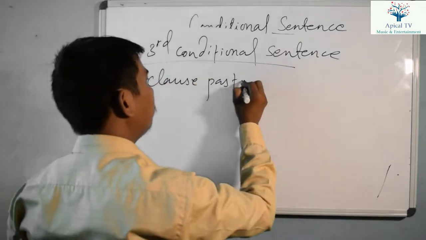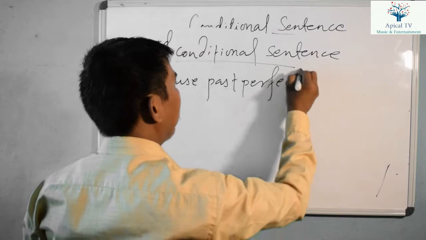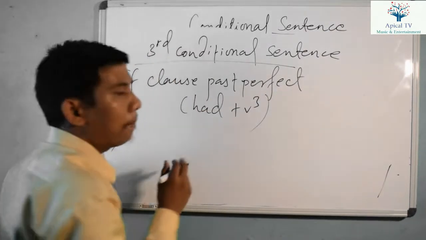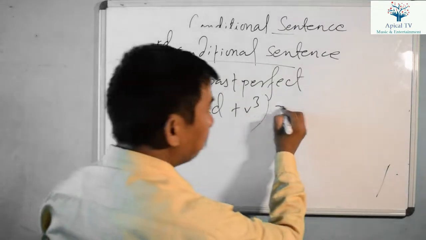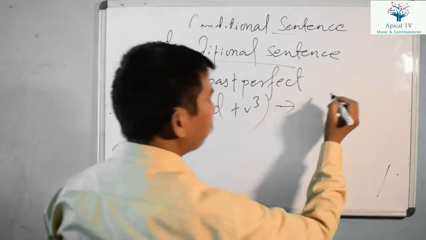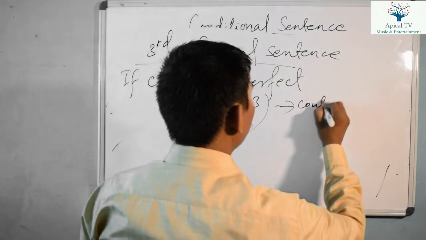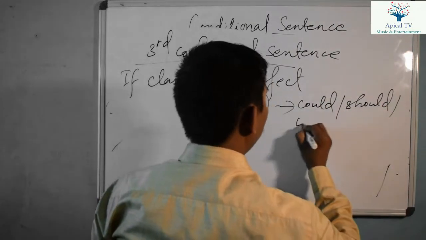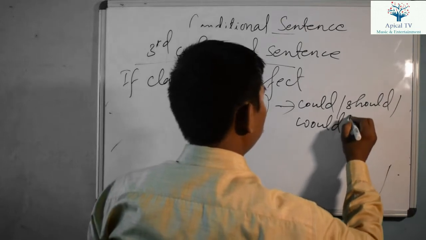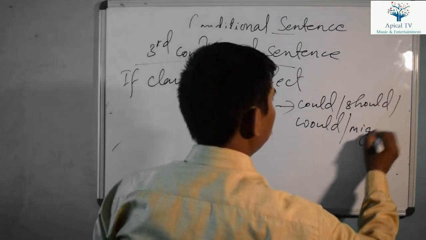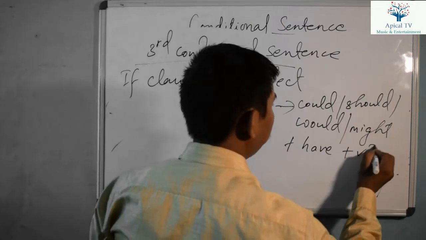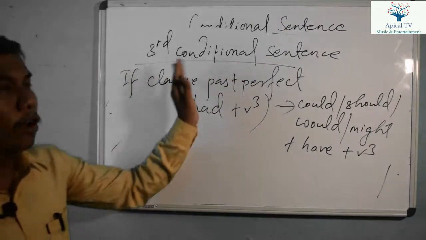Past perfect refers to had plus verb 3, or we can say had plus past participle form. And in the main clause, there should be could, should, would, might plus have plus verb 3. This structure you have to apply if there is a third conditional sentence.